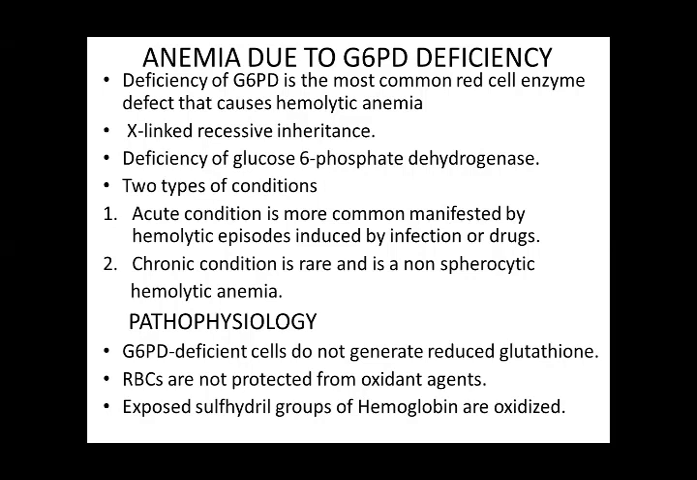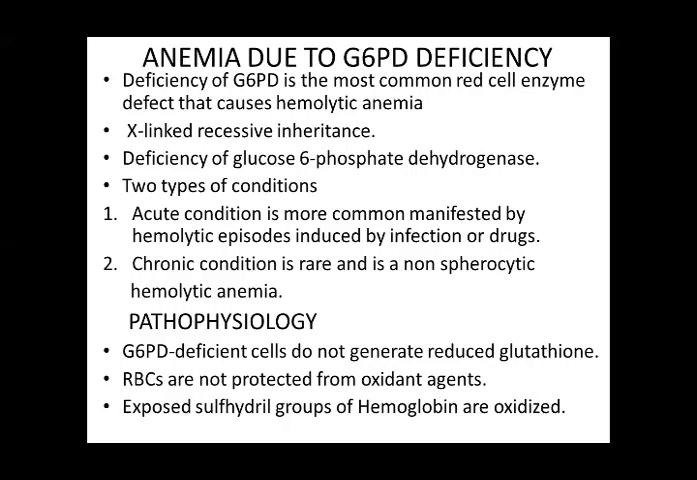Deficiency of glucose-6-phosphate dehydrogenase is there, and there are two types of condition. The acute condition is more common and manifested by hemolytic episodes induced by drugs or infections, and the chronic condition is rare and it is non-spherocytic hemolytic anemia. So one is the acute condition, which is manifested by hemolytic episodes induced by infections or by use of drugs. And the second one is the chronic condition.